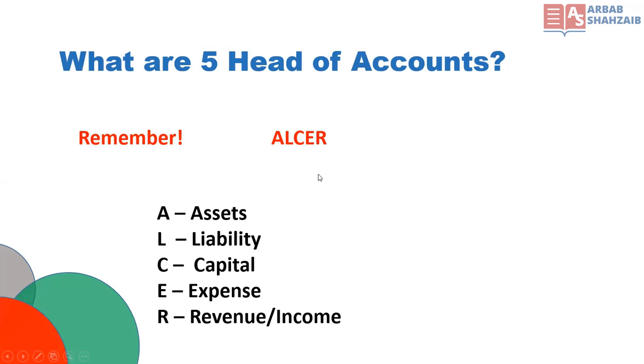So in this section, we learned what accounting is, what bookkeeping is, and what the five heads of accounts are: asset, liability, capital, expense, and revenue. And whenever asset and expense increase, it is always debit, and when liability, capital, and revenue increase, it is always credit. But how we will record in the books, I will tell you in the next section.